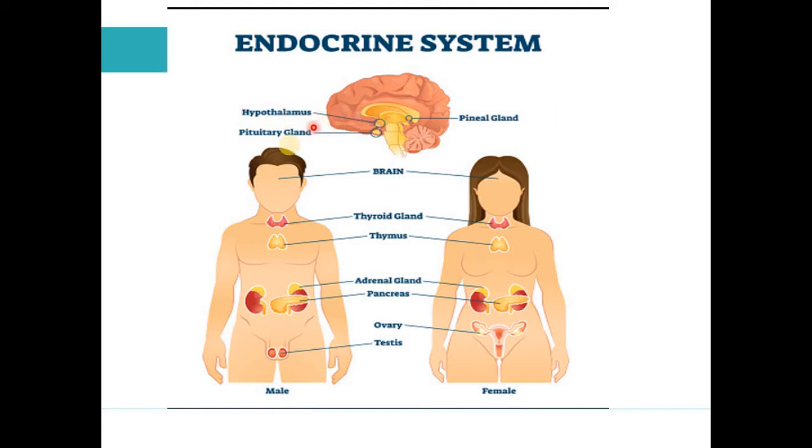In the brain, there are the hypothalamus, pituitary, and pineal. These three glands are present in our brain. The thyroid gland is in the neck. The thymus is also a gland. The adrenal gland is present on the top of each kidney. The pancreas is just near the stomach. The ovary is in the female, and the testes in the male. We will discuss them now one by one.